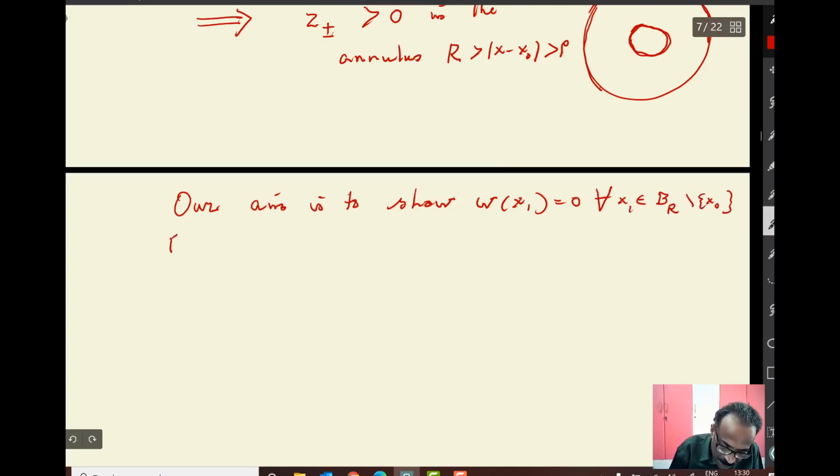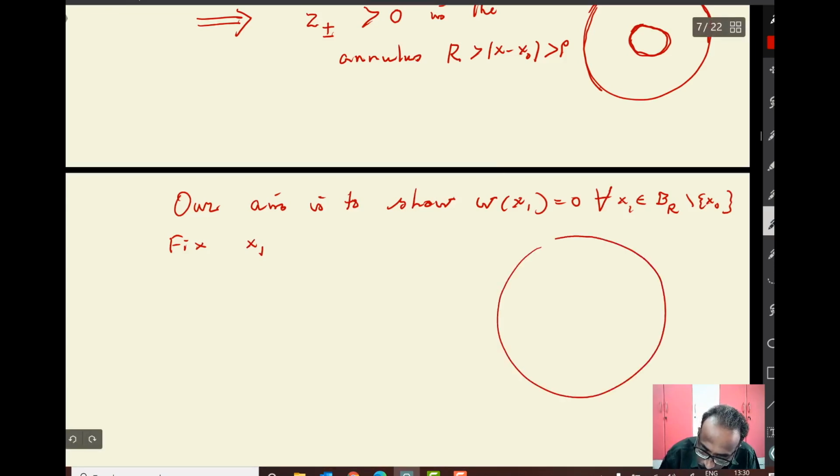So fix x1, any x1, in this annulus. You choose x1 here. R is already chosen small, satisfying the earlier condition, so you can choose R small enough as you like. And then x1 is different from x0, so there will be a distance.